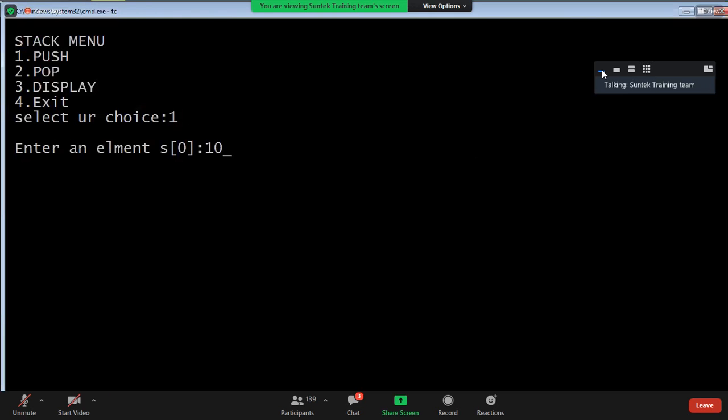Insert element: 1, I inserted 10. One element is there. 1, 20: 2 elements are there. 1, 30: 3 elements are there. 1, we can't insert; stack is overflow, right? It is showing stack is overflow. We can't insert. Now the delete option you want, right?